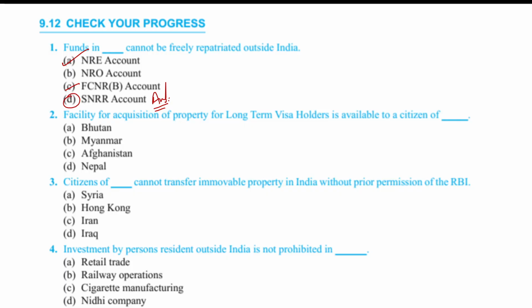Facilities for acquisition of property for long-term visa holder is available to a citizen of Bhutan, Myanmar, Afghanistan or Nepal. For this particular question, two answers are correct: number one, Myanmar, and number two, Afghanistan. Citizens of Dash cannot transfer immovable property in India without prior permission of the RBI. So Hong Kong is correct.